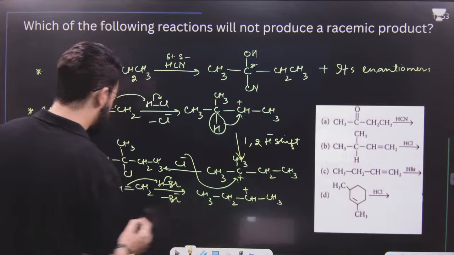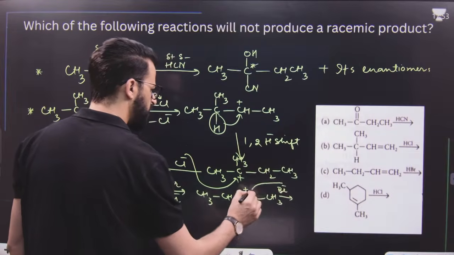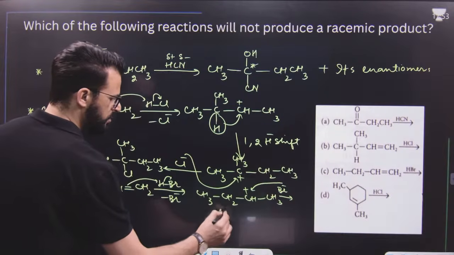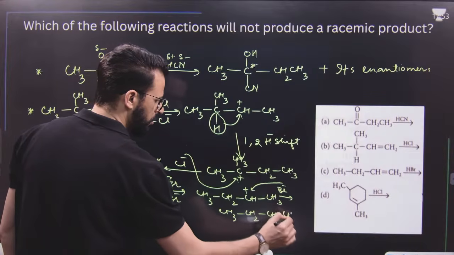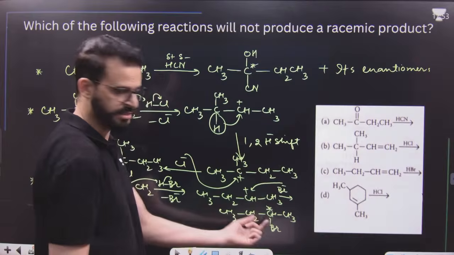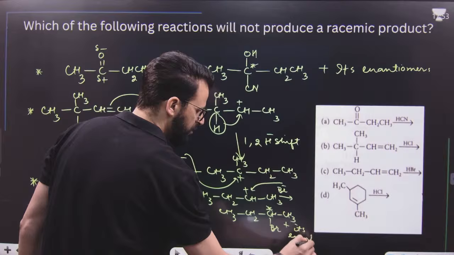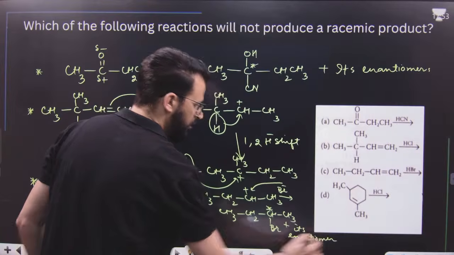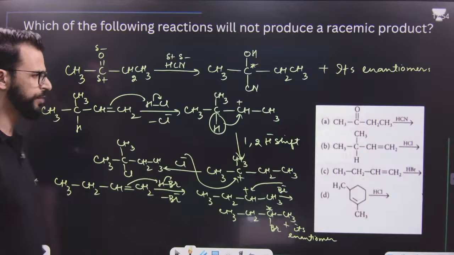Finally, Br minus will attack this one and we will get CH3, CH2, CH, CH3 and Br. That means one will be this, another will be its enantiomer. That means here a racemic mixture is also formed. In B, there is no racemic mixture.